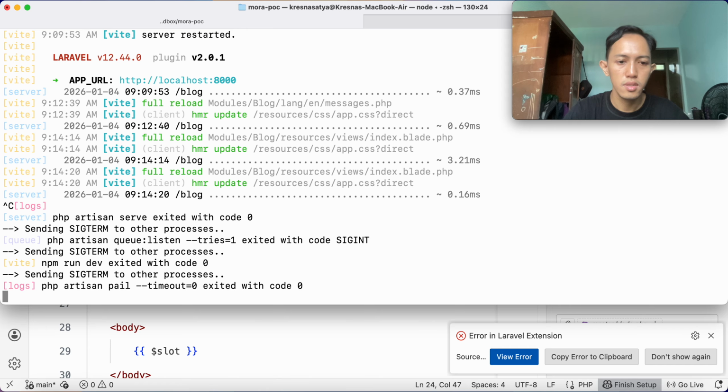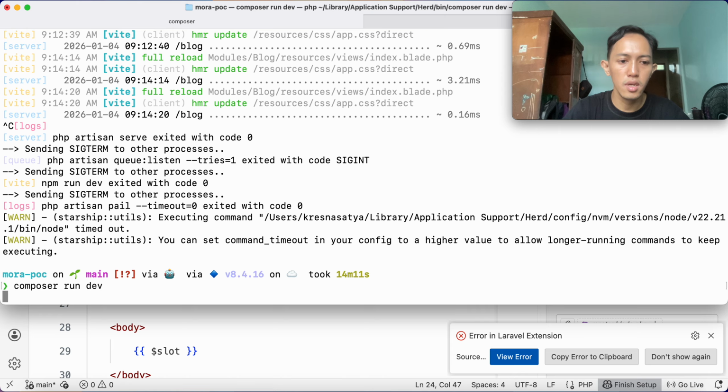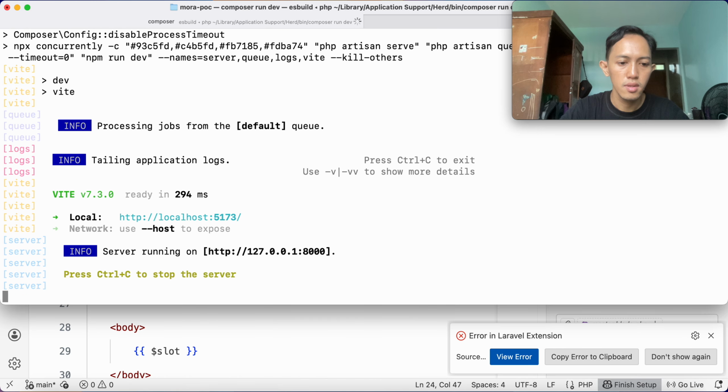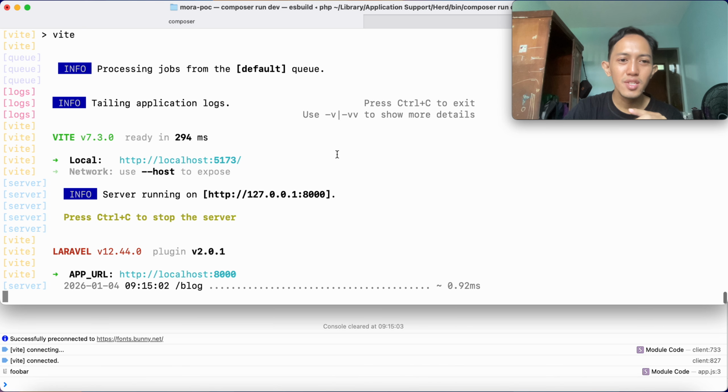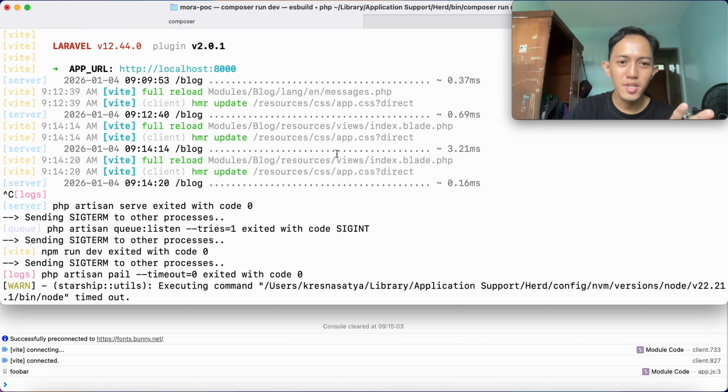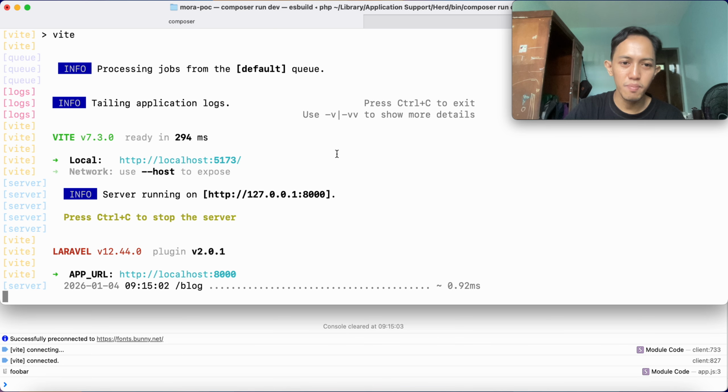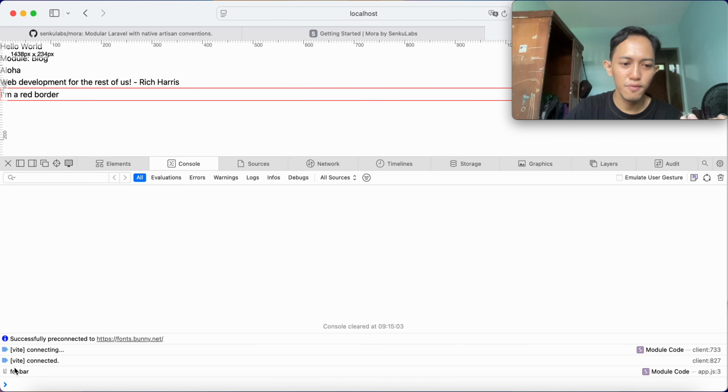Let's skip it and run again. Yeah, so when we run the Mora fit command, you need to stop this one and then start it again, and it will appear the changes here, the foobar and the red border here.